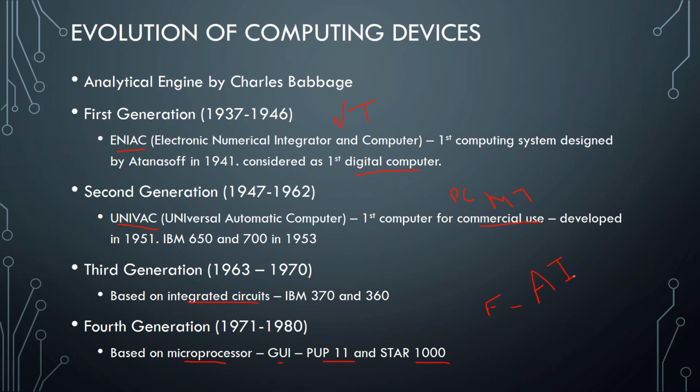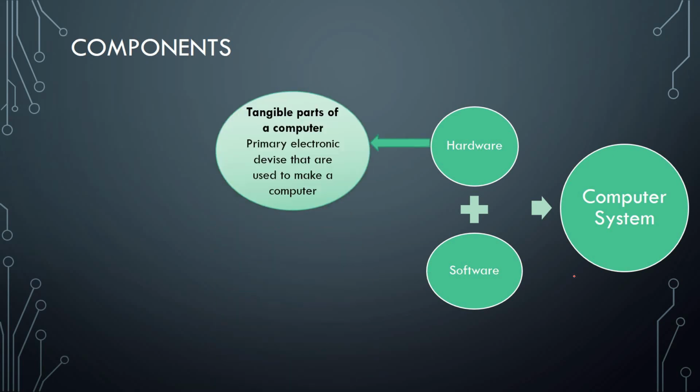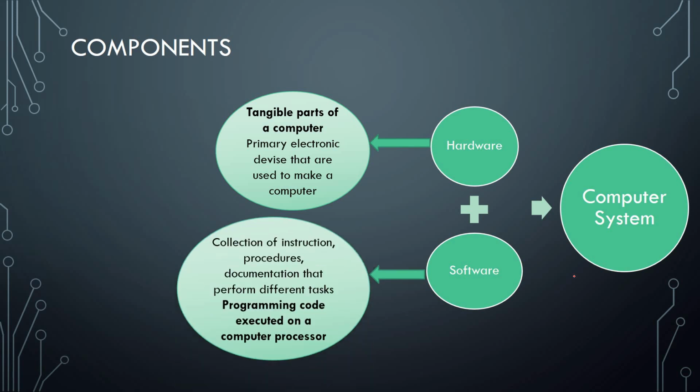Now our next topic is components of computer system. As we all know, in a computer system we have two basic components. One is hardware and the other one is software. Now what is hardware? The tangible part of any computer system is known as hardware, and the non-tangible part, or you can say the programming code which is executed on a computer processor, is known as software.